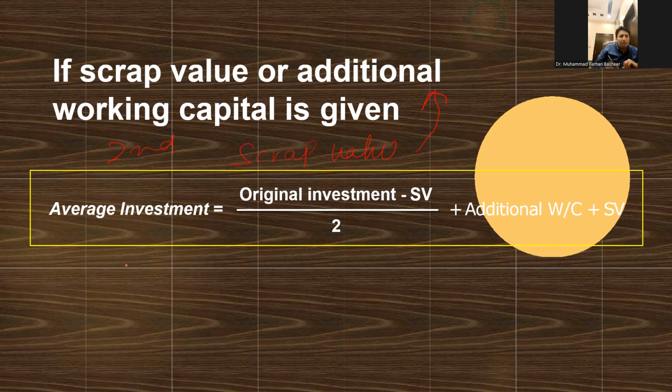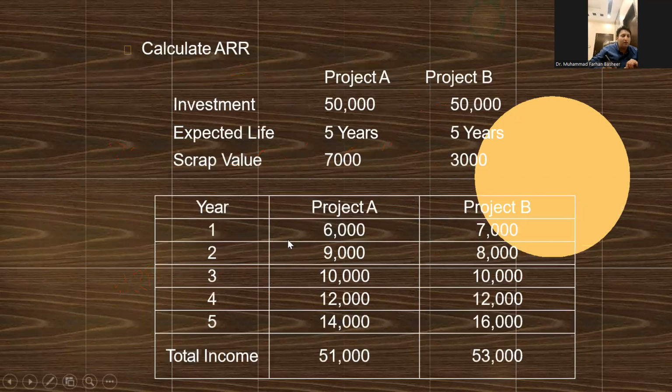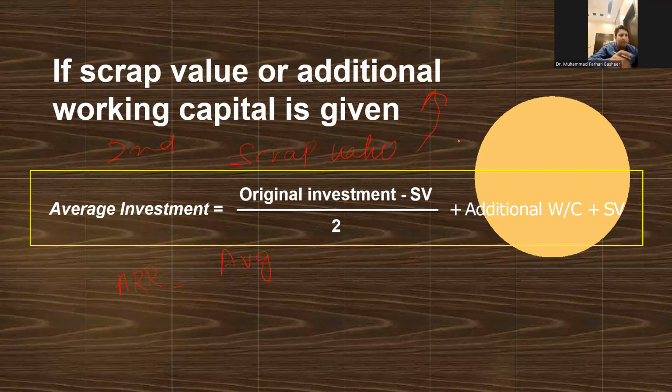So our initial formula was accounting rate of return or average rate of return is equal to average income by average investment.